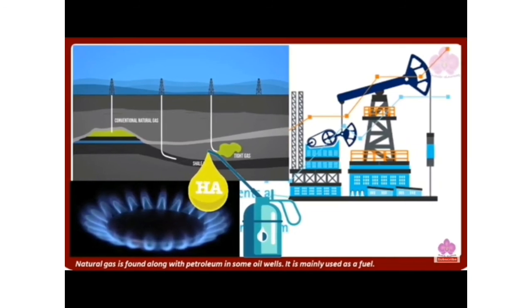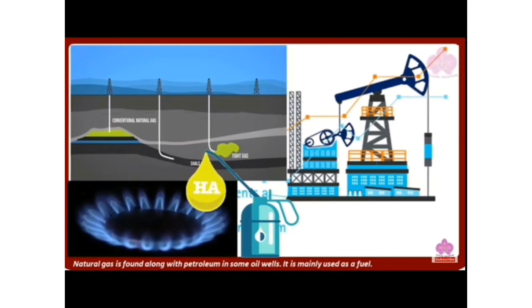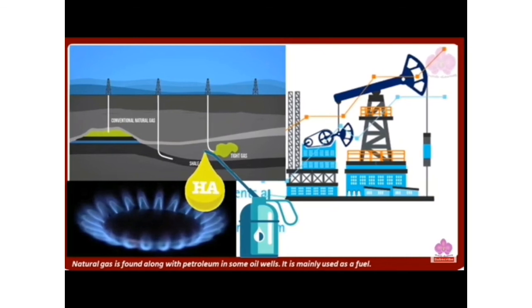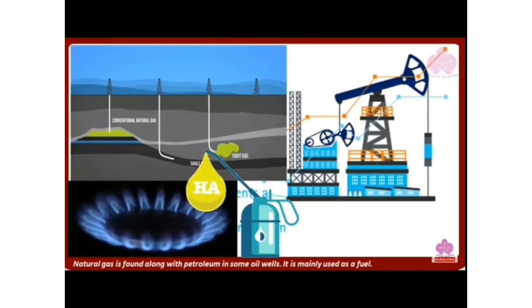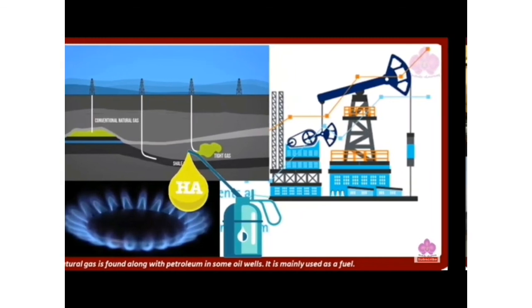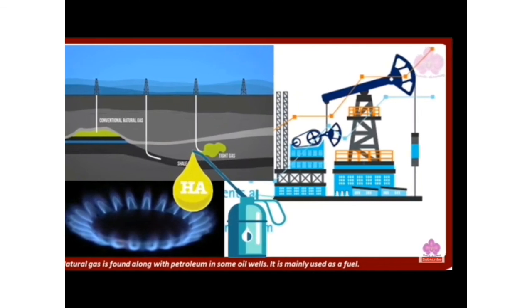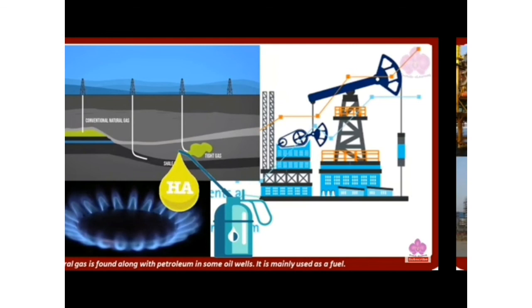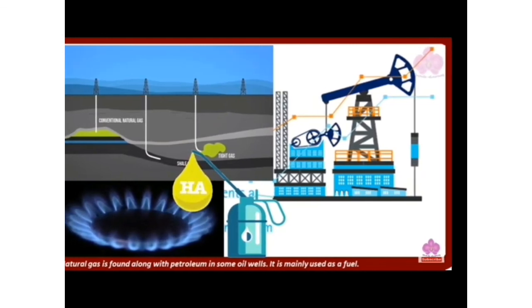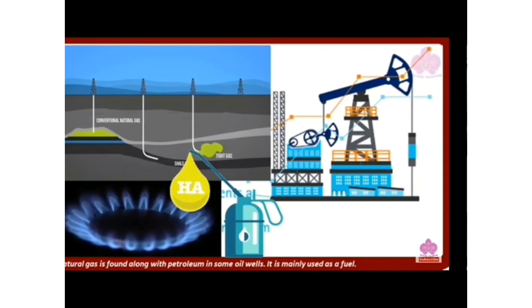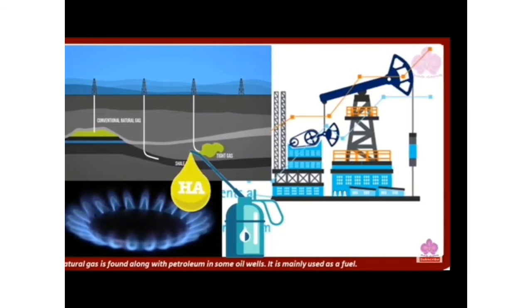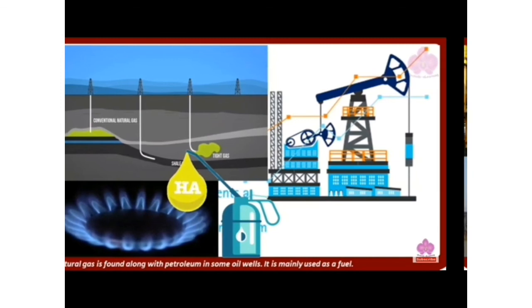The main producers of natural gas in India are Oil and Natural Gas Corporation Limited, ONGC, and Oil India Limited, OIL. A large deep pit from which stone or other materials are or have been extracted is called a quarry. For example, to dig stone on a rocky hill is called quarrying.